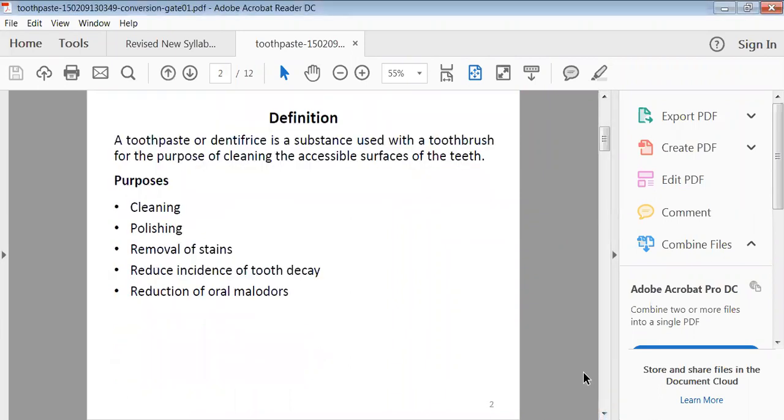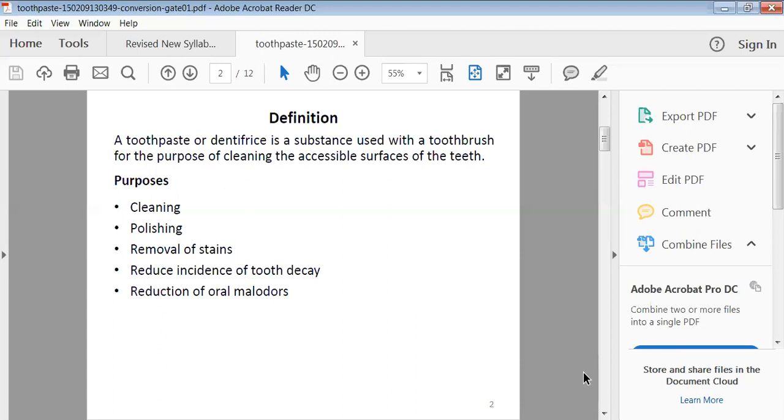So, the definition of toothpaste as well as dentifrices. These are the preparations we generally use to clean your teeth as well as to avoid various kinds of gum-related problems. So they are called dentifrices. These are substances used with the toothbrush for the purpose of cleansing the accessible surfaces of your teeth.